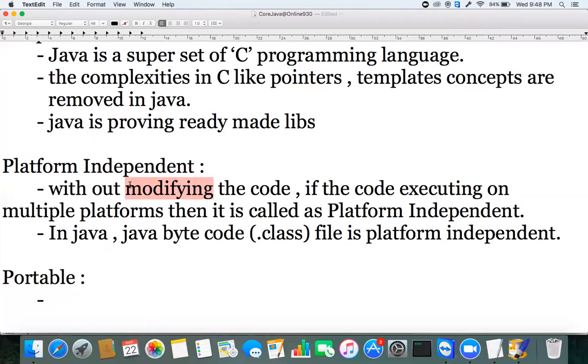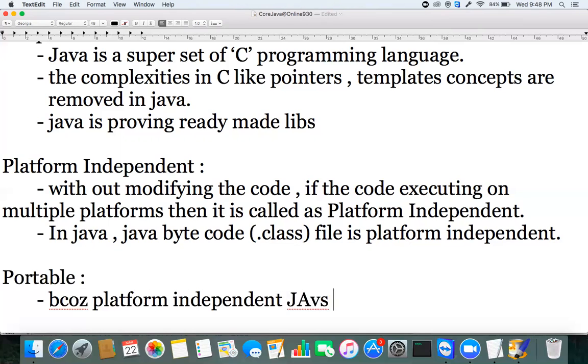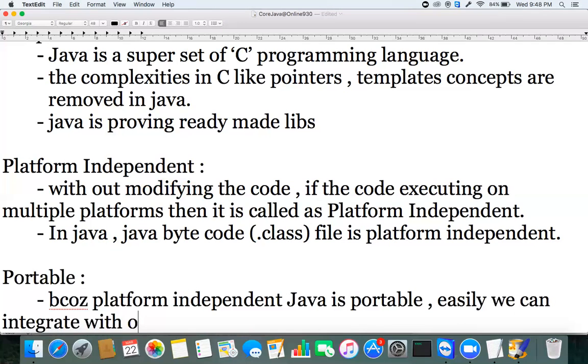Without modifying the code, we can run on multiple platforms. So because of platform independence, Java is portable. Meaning Java is portable, easily we can integrate with other technologies.